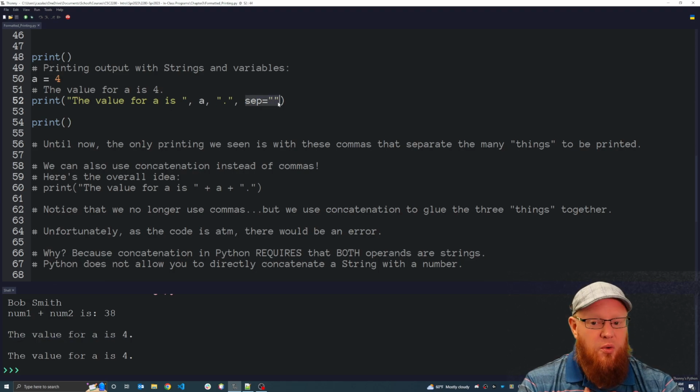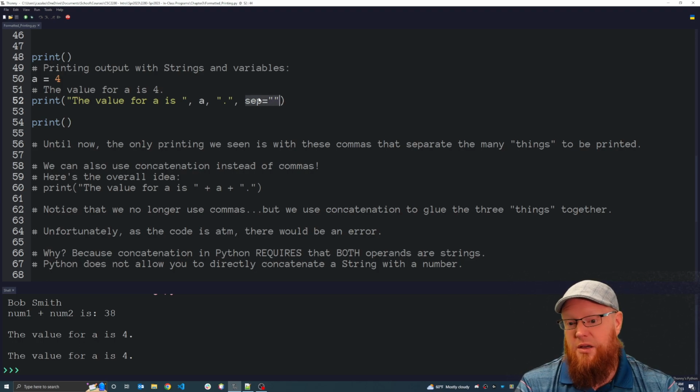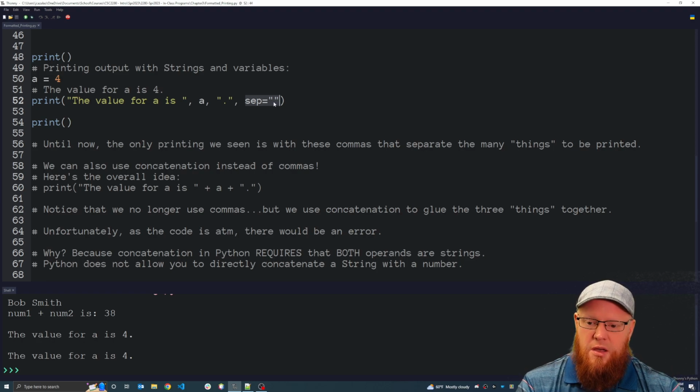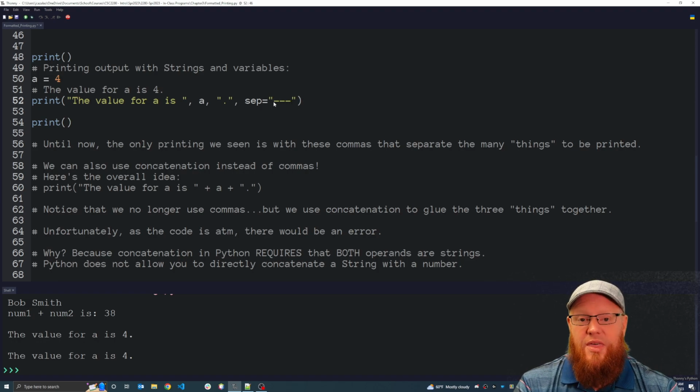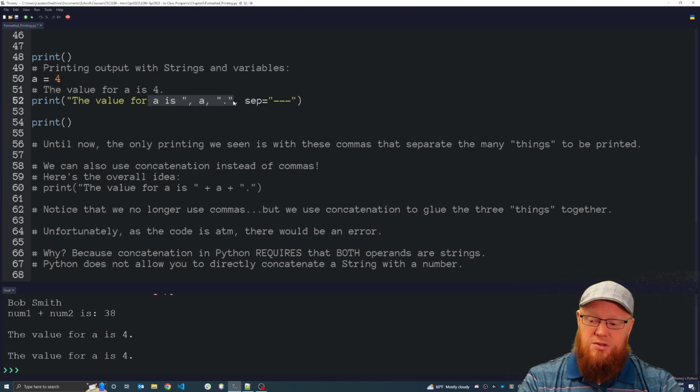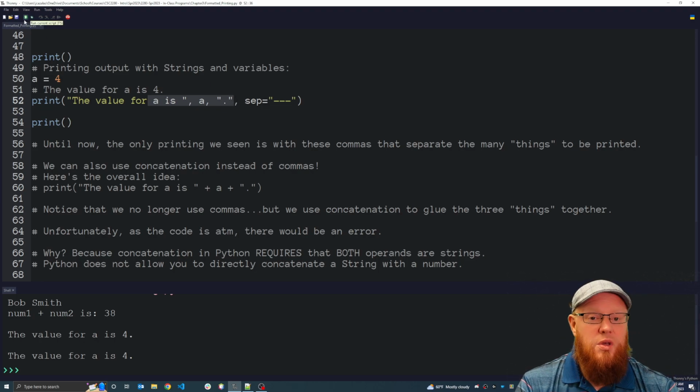Using this extra parameter, these are called parameters. Now I'm telling you the correct word. It's not 3 things. We have now 3 parameters plus a 4th parameter that is specifying don't put any separators between any of these other things, these other parameters. If I had put here, let's just say I want to put what? 3 hyphens. 1, 2, 3. That's saying separate all of these 3 things, these 3 parameters, separate each one with 3 hyphens.